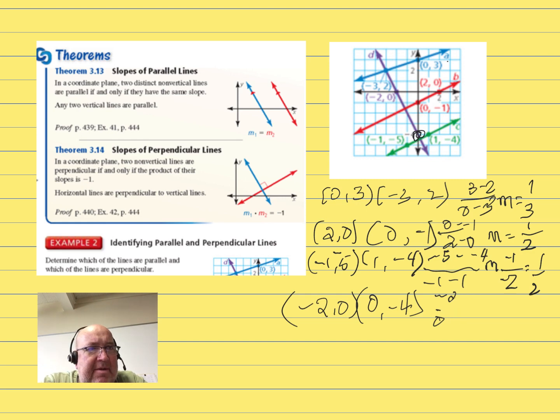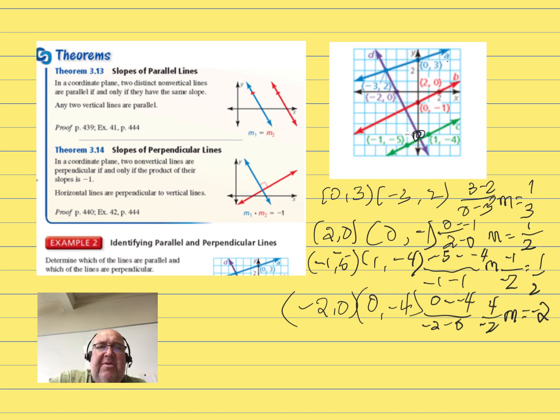I sometimes forget which order I'm doing and get in too big a hurry, so take your time and check yourself. We're actually going to go 0 minus -4 for the y value, and -2 minus 0 for the x value, which is going to get us 4 over -2, which is going to be equal to -2.